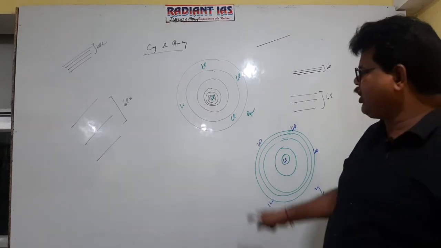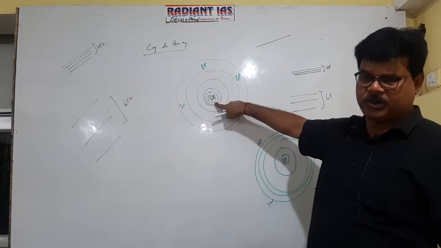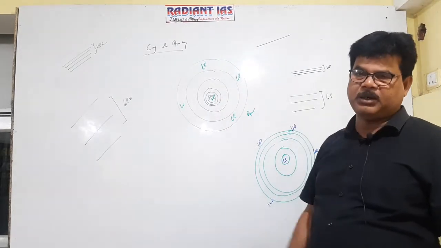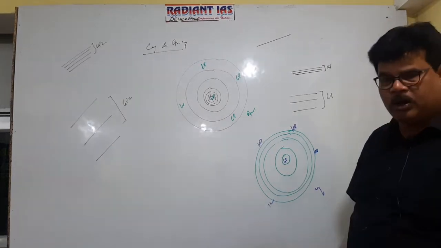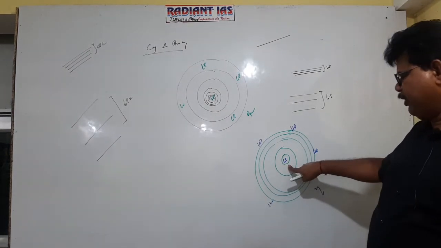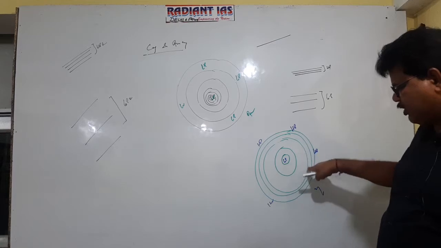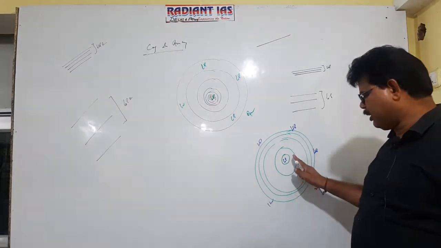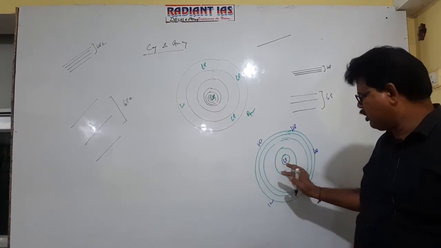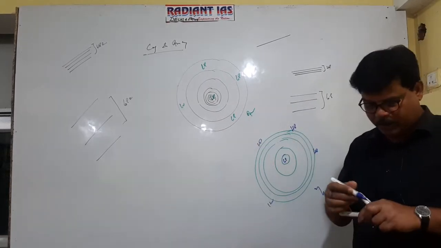Now, the system of wind having high pressure at the center surrounded from all the side by the low pressure is referred to as anticyclone. On the other hand, system of wind having low pressure at the center surrounded from all the side by the high pressure is referred to as cyclone. Getting well? This is cyclone, this is anticyclone.